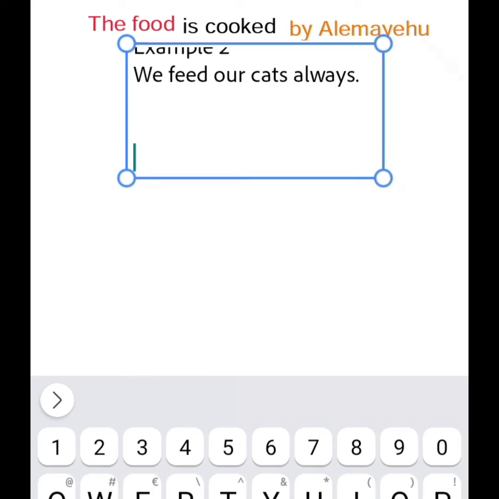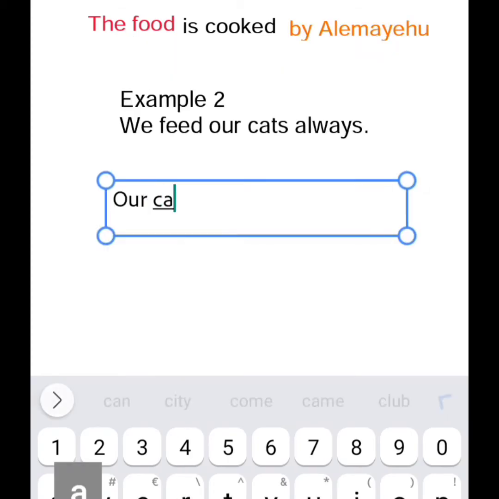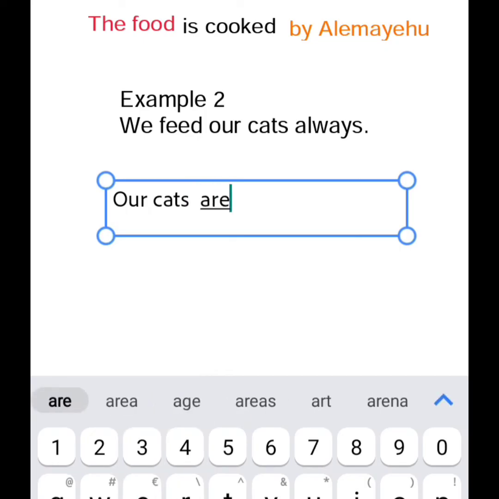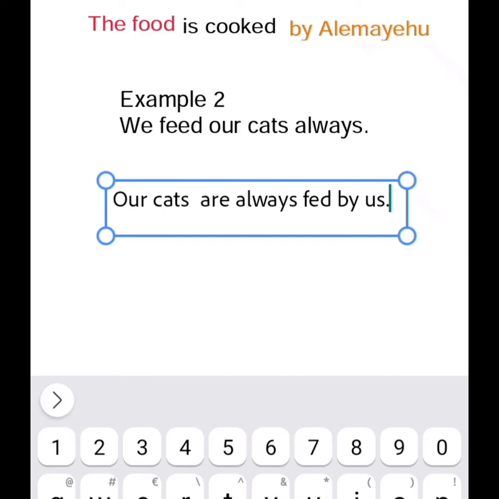The cats are the object, but they will now be at the first place. So our cats are always fed by us. So we will be changed to us. Don't forget that. Here the subject we will be changed to us. So our cats are always fed by us. Our cats will be at the first place.